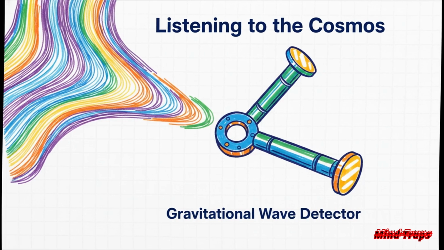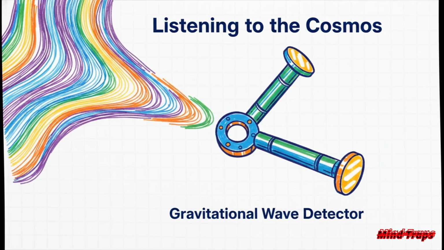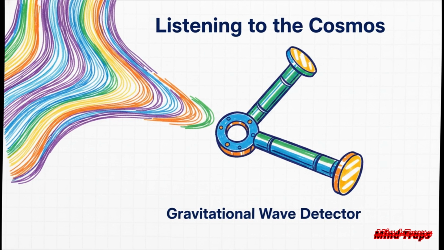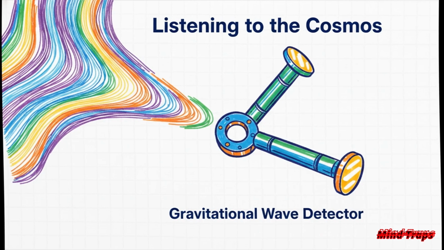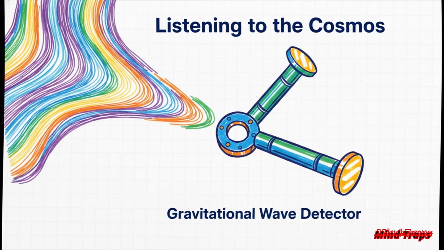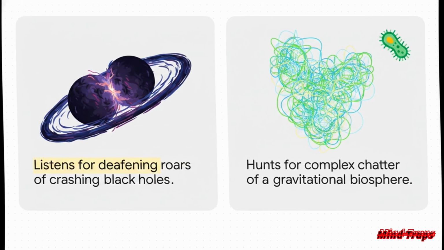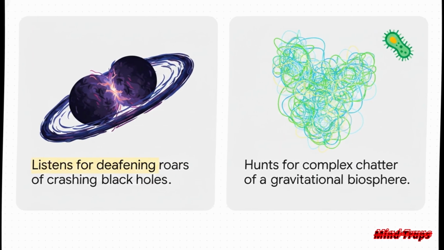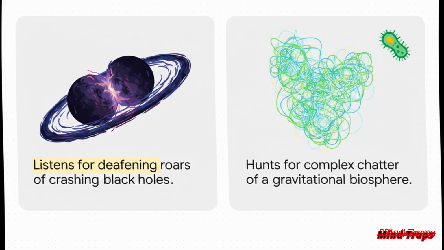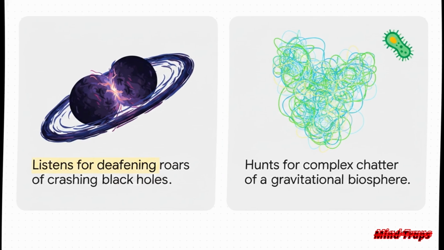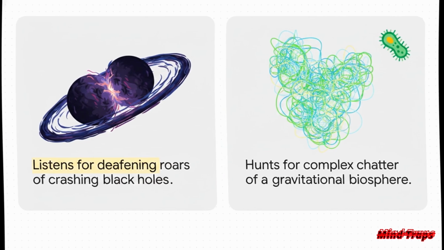To find this kind of life, we have to change our entire approach. We must listen for them. We literally have to listen for those microscopic ripples in the fabric of space-time using gravitational wave detectors. Doing this requires a complete shift in our astronomy. Standard gravitational wave astronomy usually listens for the deafening, isolated roars of giant black holes crashing into each other.